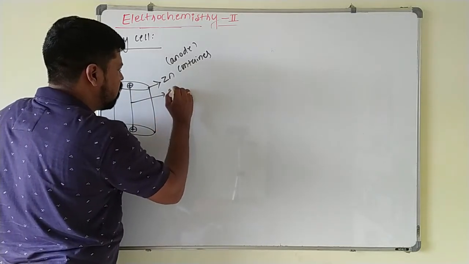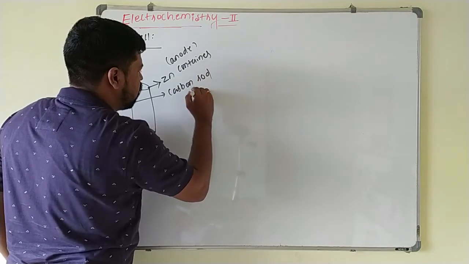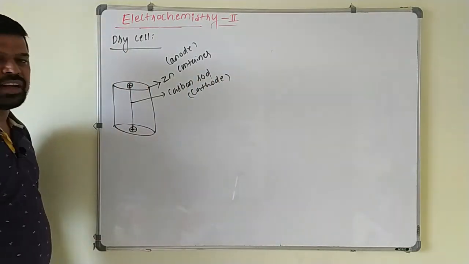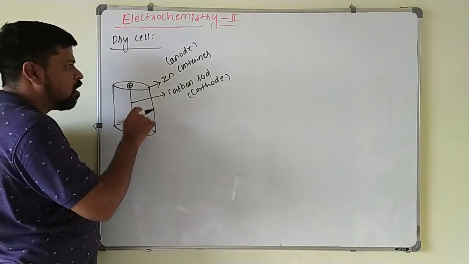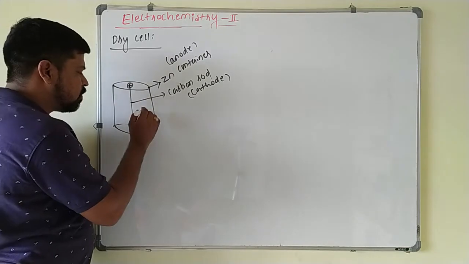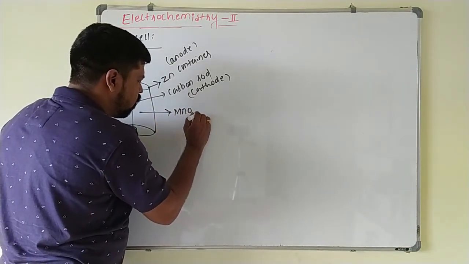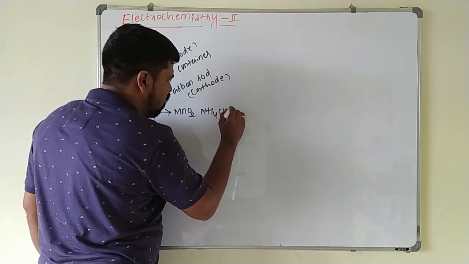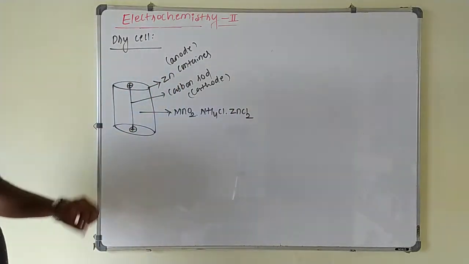This is your carbon rod, which is acting as cathode, where reaction, that is reduction, takes place here. Now the space between the carbon rod and this zinc container, this free space, is filled with some amount of MnO2, ammonium chloride and zinc chloride.